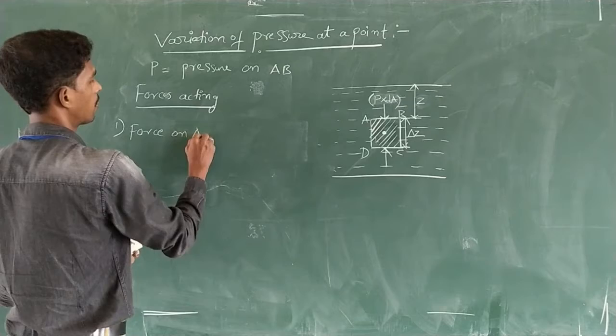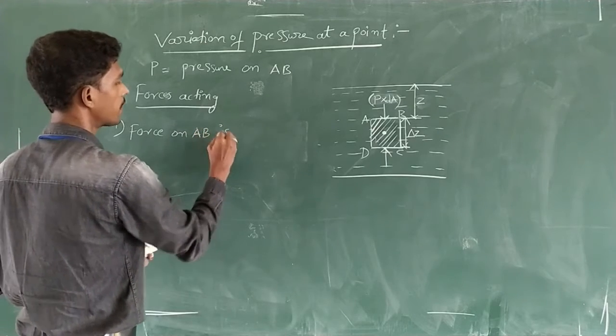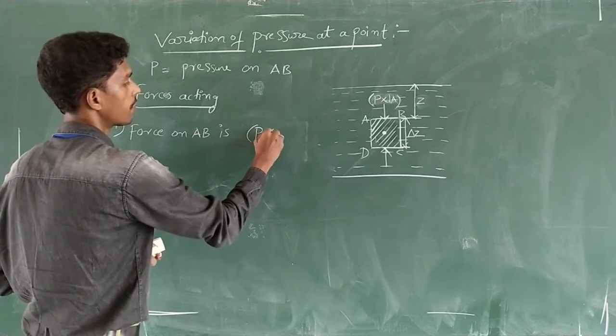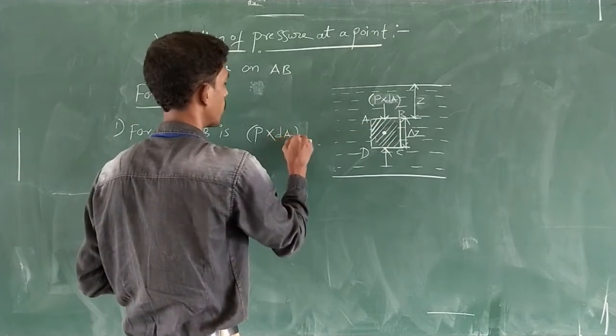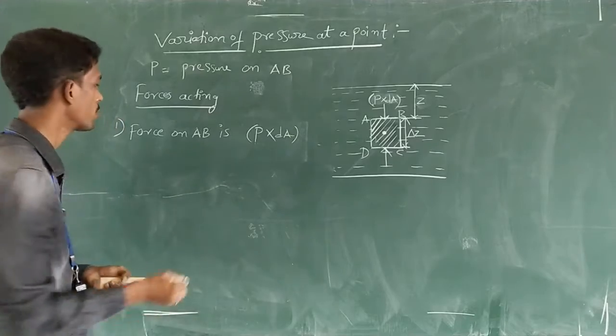So the force on AB is, what is the pressure intensity from the top? P is the pressure intensity. What is the surface area here? That means what is the area here? dA is the area. Right.